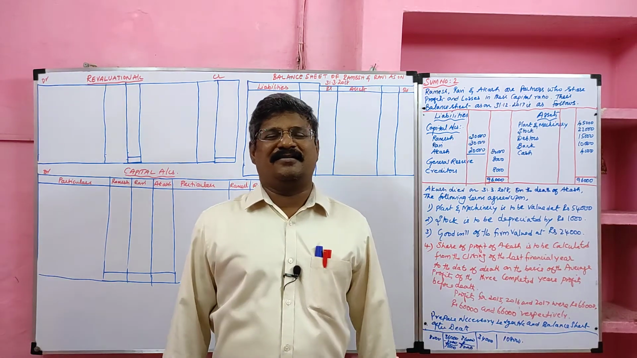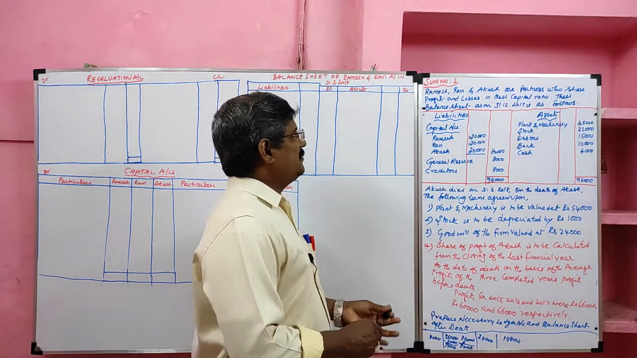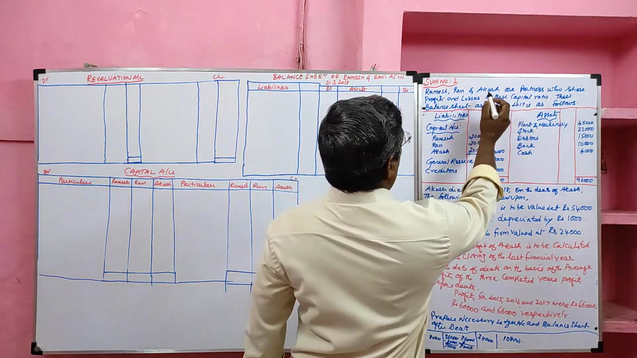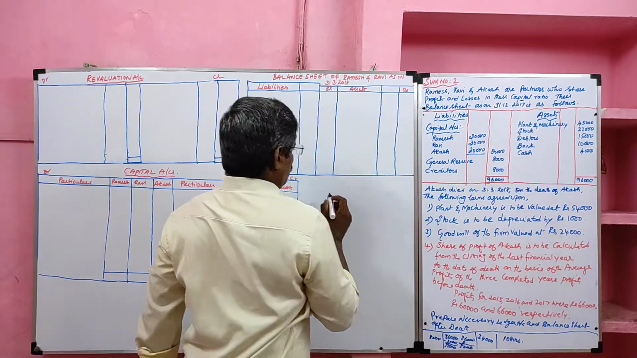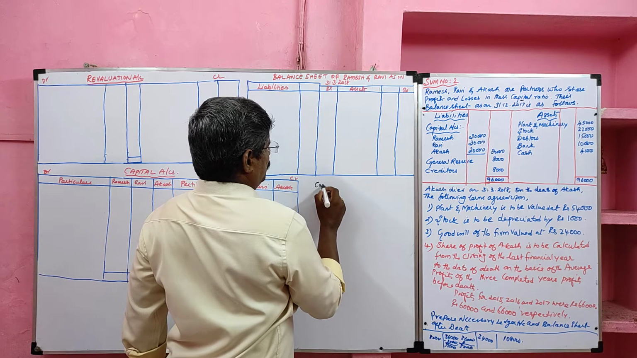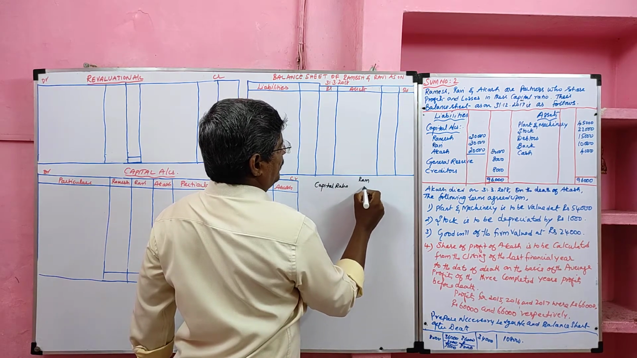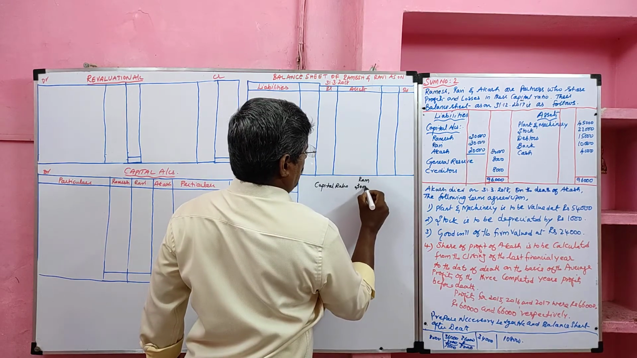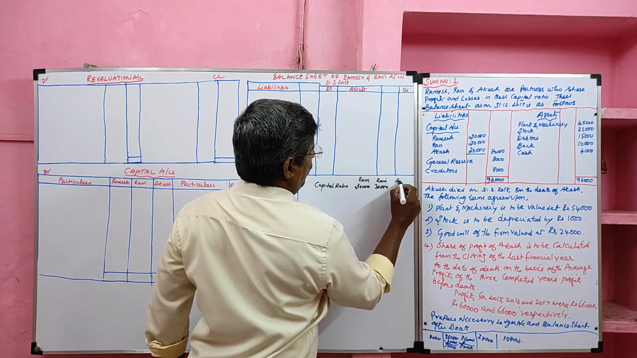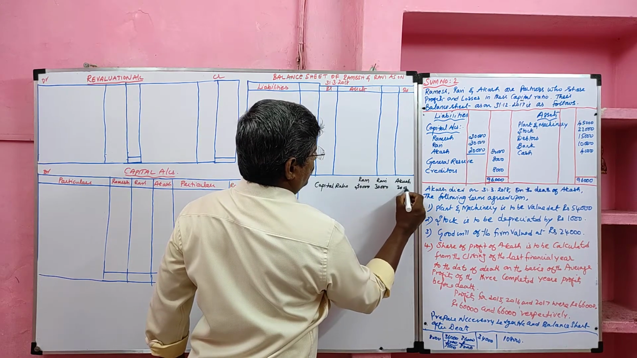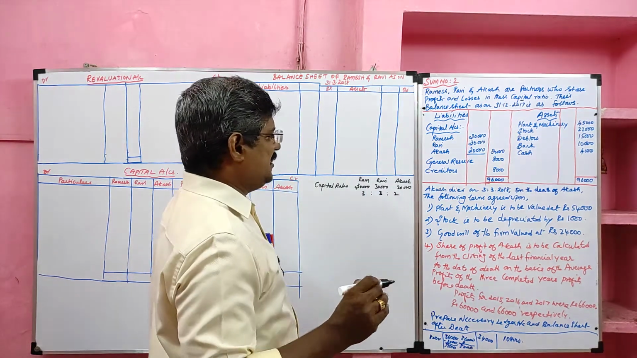Friends, today we are going to learn the second comprehensive problem on death of a partner. Look at the board. Sum number 2. Ramesh, Ravi and Akash are partners who share profit and losses in their capital ratio. So, capital ratio: Ramesh capital 30,000, Ravi capital 30,000, Akash capital 20,000. So the ratio is 3:3:2. So their profit sharing ratio is 3:3:2.